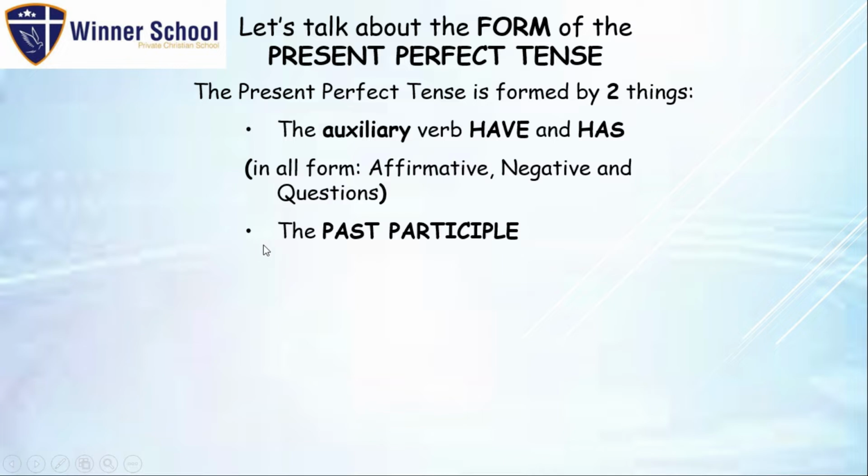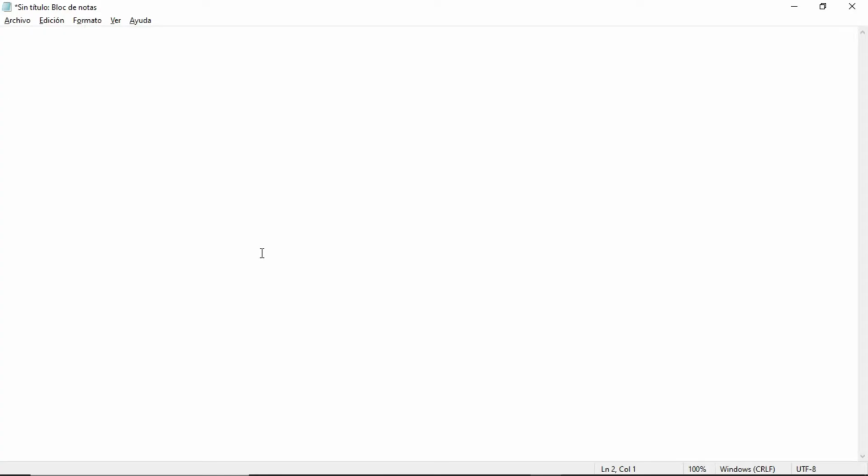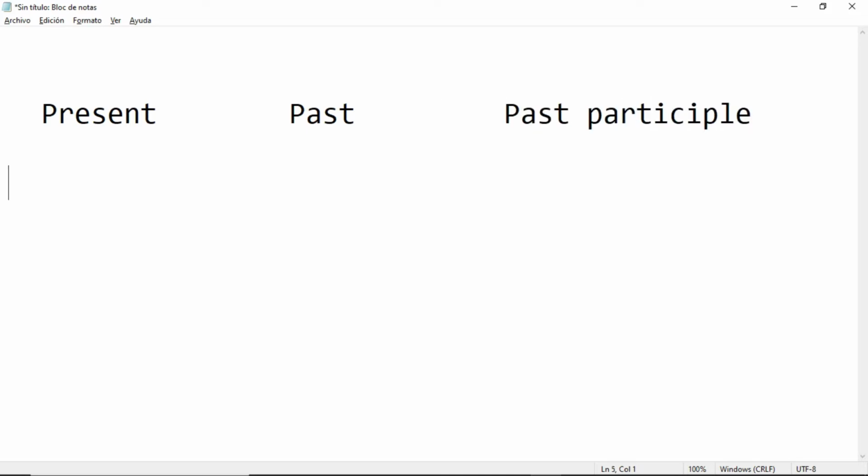And now, the past participle form of a verb. What does that mean? We know that, for example, present, past, and past participle. For example, the verb drink in the past.